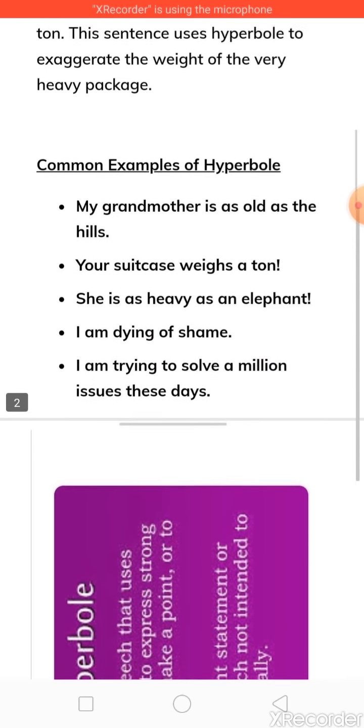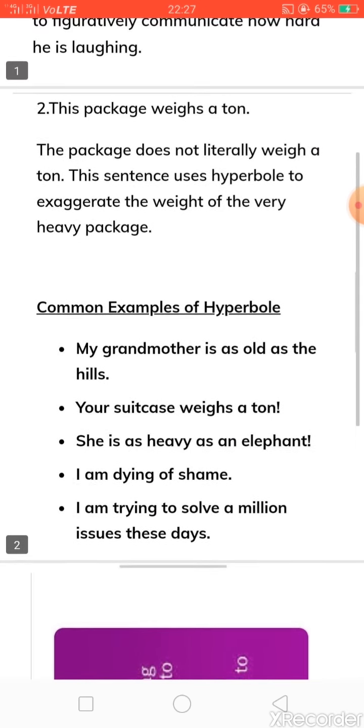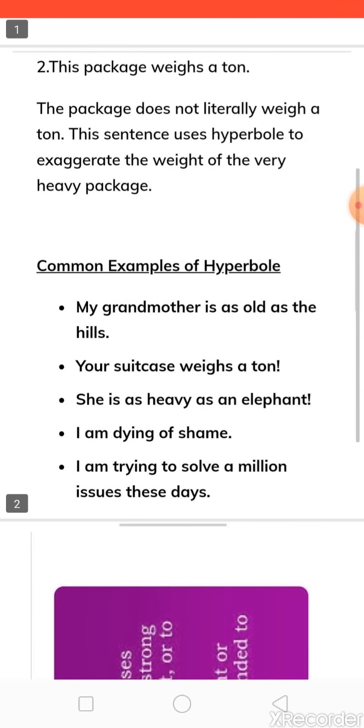ओके, so now you can see these are the few examples. Okay, like this package weighs a ton. This package does not literally weigh a ton. This statement uses hyperbole to exaggerate the weight of a very heavy package, just to denote, just to point out कि that packet was very heavy only. So we have used this term कि this package weighs a ton. Now just see some more example.